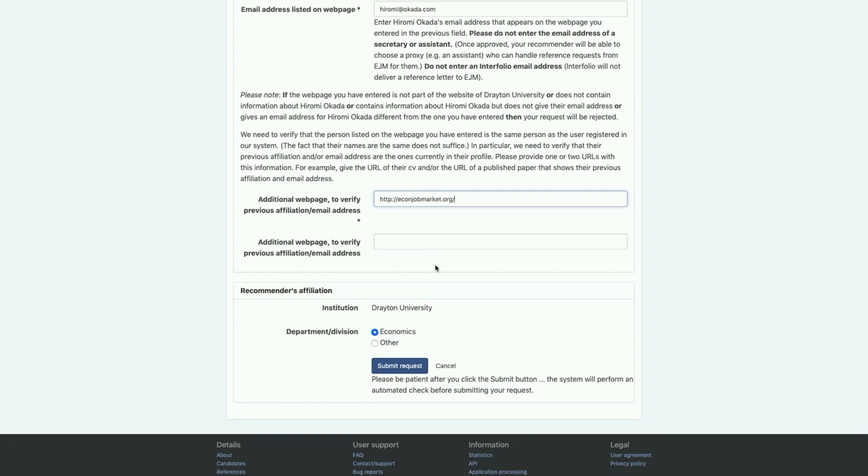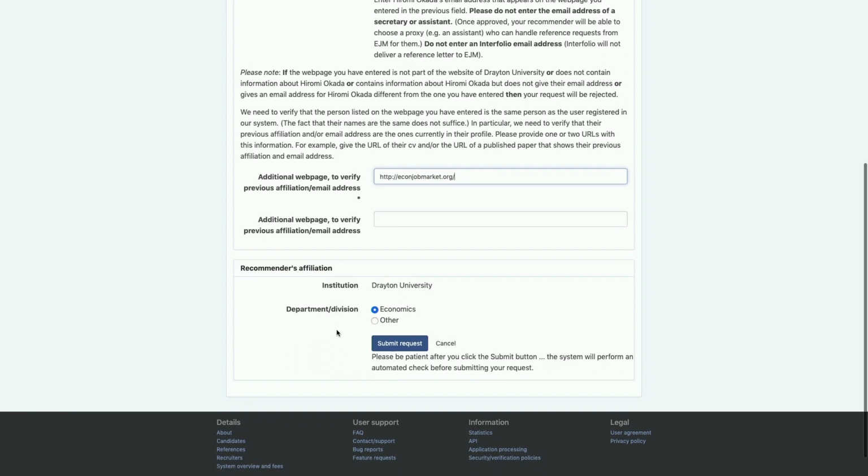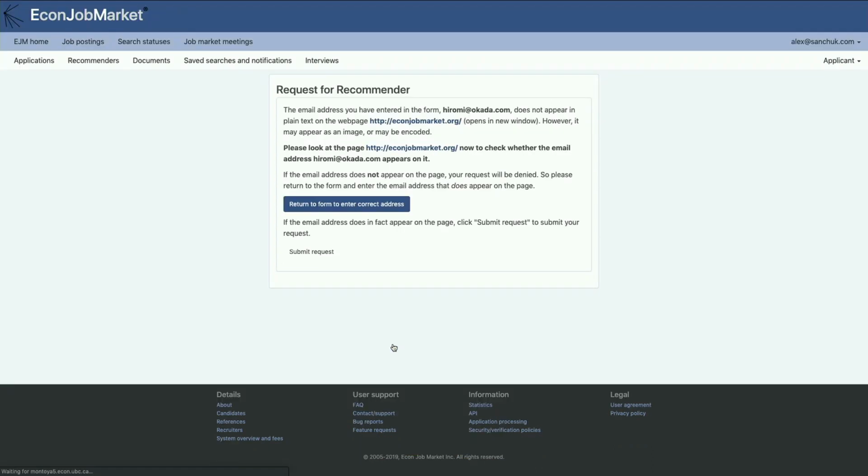All right, so once those things are in, and you can also supply another web page to verify this, we see at the bottom the affiliation, which is, I've specified it's Drayton, and then the department is economics, so I've got to just now submit this request.